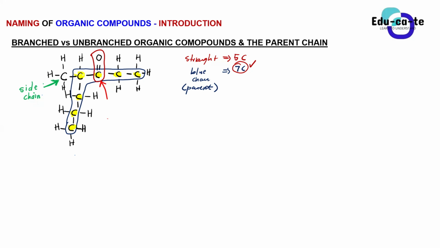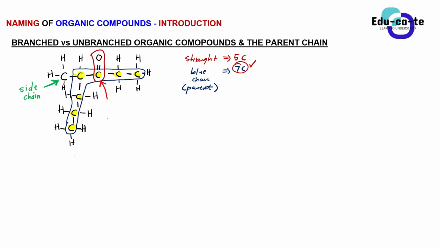So I wanted to ask, is a substituent the same thing as an alkyl group? Is it another name for alkyl? Actually, an alkyl group is a substituent. There are different types of substituents, okay? We have an alkyl substituent, and we also have a halogen substituent. As we are doing the naming, we'll definitely get to that. Don't worry.